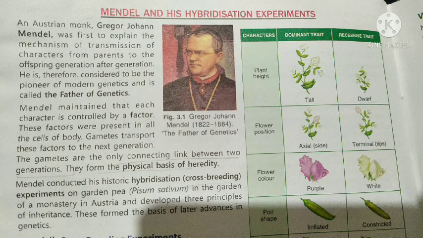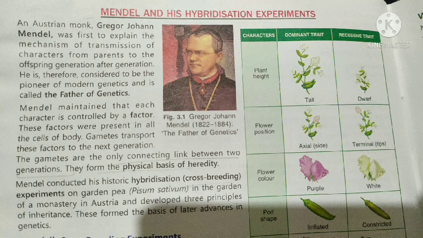The scientific name is Pisum sativum, and he studied the 7 pairs of contrasting characters that we discussed in the previous video, and those were plant height, flower position, flower color, pod shape, pod color, seed shape, and seed color. So today we will see his hybridization experiment.